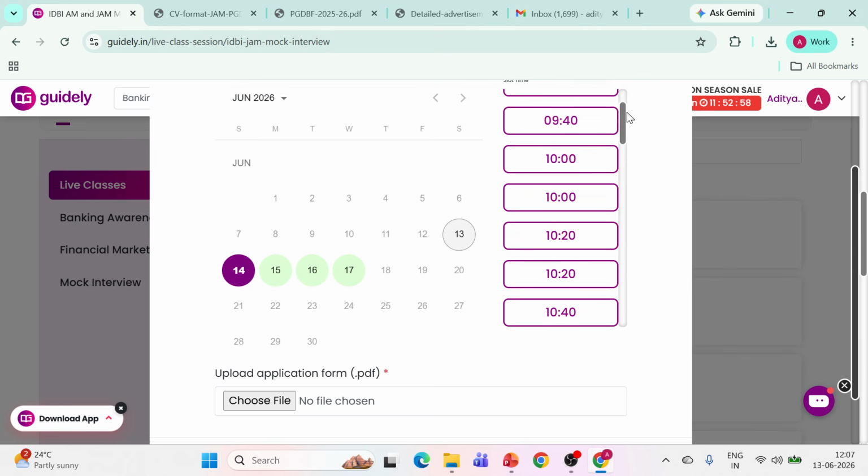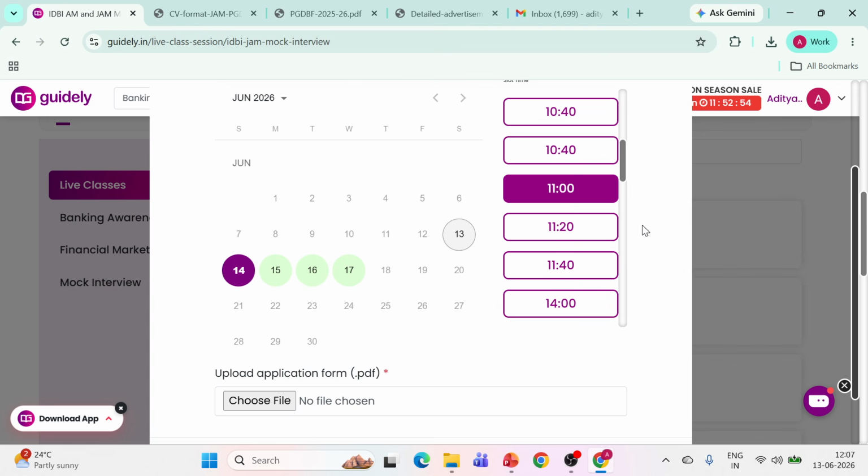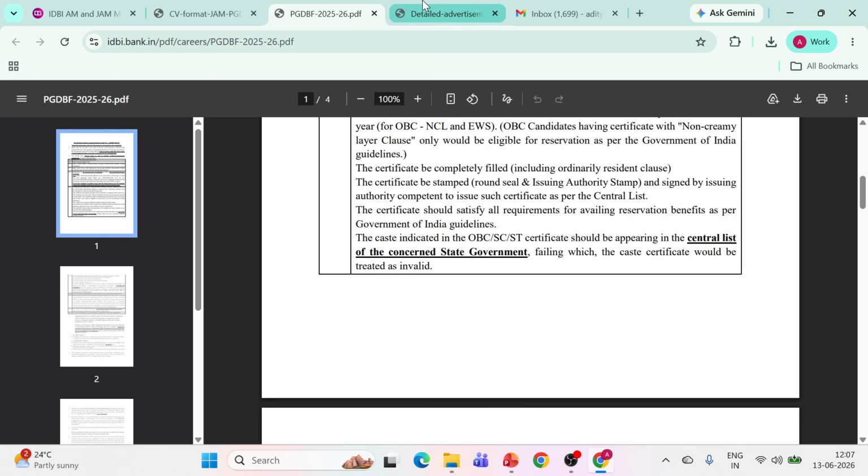For example, I want to book for tomorrow and I am assured that I am available at 11 o'clock. मान लीजिए मुझे पता है कि मैं 100% assured हूं that I will be available at 11 o'clock. So I need to select 11. Then there is an option of choose file. तो choose file में आपको क्या करना है? आपको इस पे click करना है and there is a type of CV which is available like this.